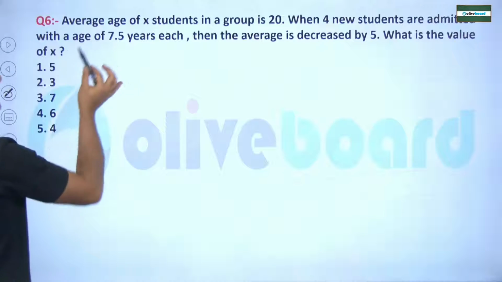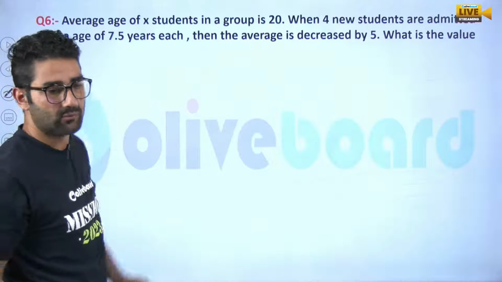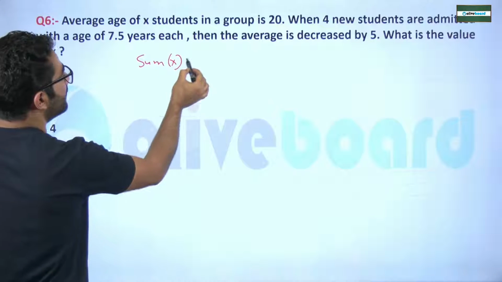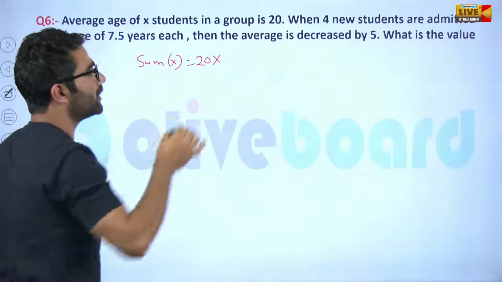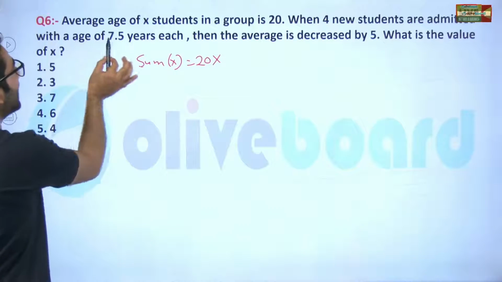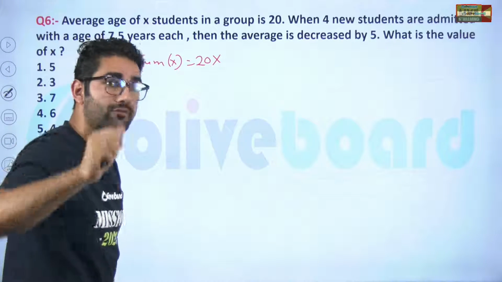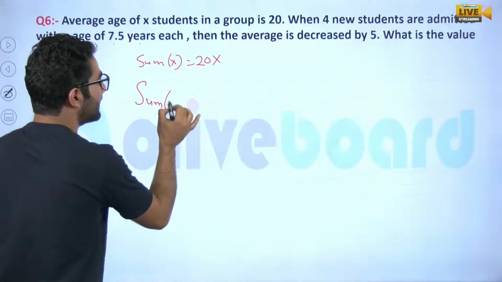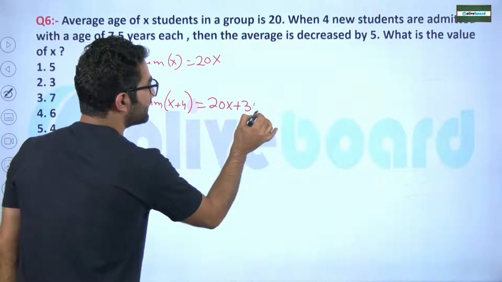It is given that the average age of X students in a group is 20. If X students have an average age of 20, then the sum of X students will be definitely 20X. This is the total age. When 4 new students are admitted with the age of 7.5 each, the age of 4 students will be 30. So now the sum of X plus 4 students will be 20X plus 30.